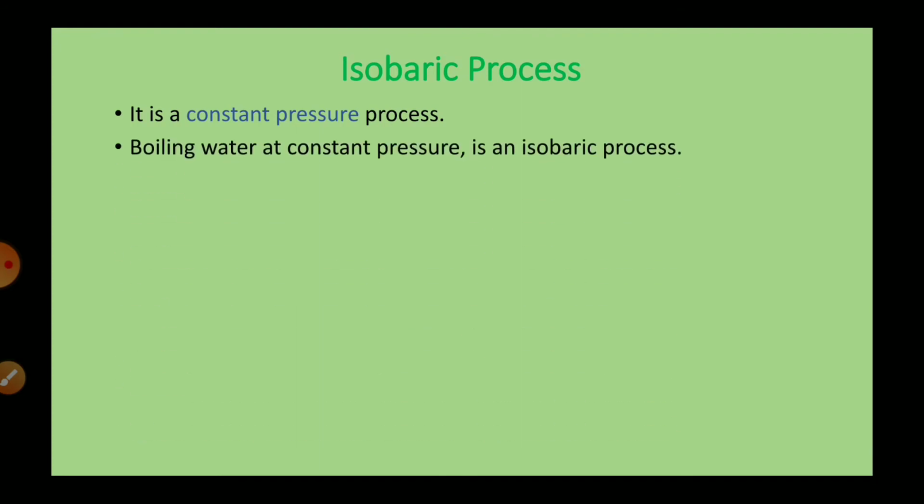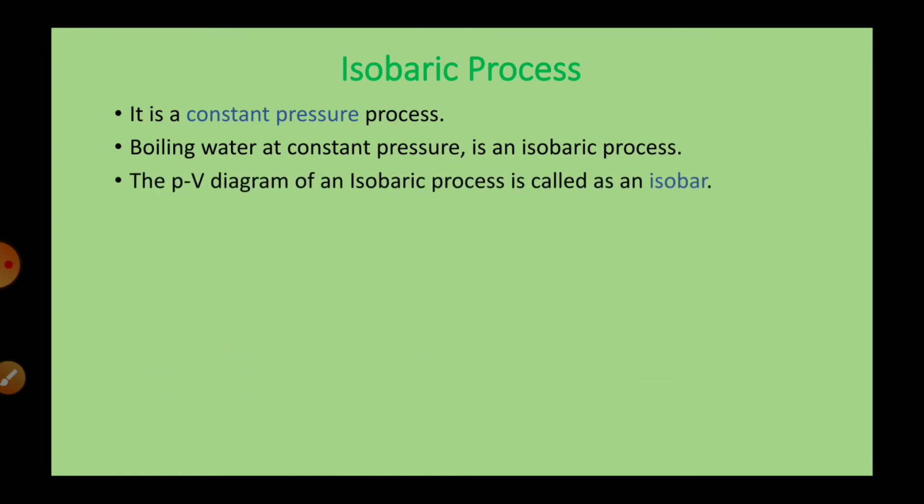Now let us move on to the next process, that is the isobaric process. The process that takes place at constant pressure is called an isobaric process. Isothermal means constant temperature, isobaric means constant pressure. Boiling water at constant pressure is an example of an isobaric process.